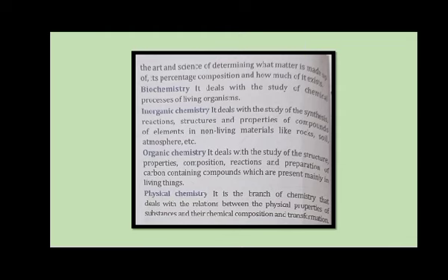Then physical chemistry. It is the branch of chemistry that deals with the relations between physical properties of substances and their chemical composition and transformation. So under this branch of chemistry, we study about different physical properties of the substances like boiling point, melting point, their color, their texture, their shape, their size, their smell, their solubility, conductivity, all these we study under physical chemistry. So my dear students, this is all about different branches of chemistry.